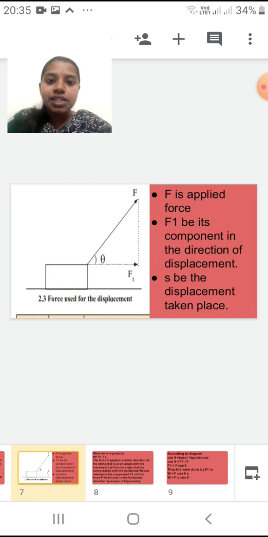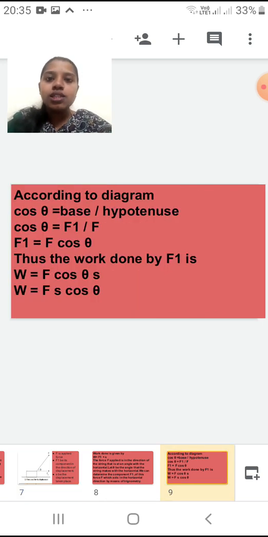The base is your F1. And what is your hypotenuse? Hypotenuse is F. So what I will get? Cos theta is equal to F1 divided by F. Clear? Now I have multiplied that F to the cos theta. So F1 is equal to F cos theta.